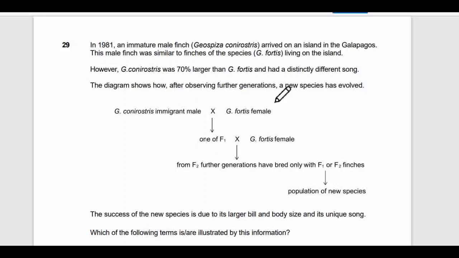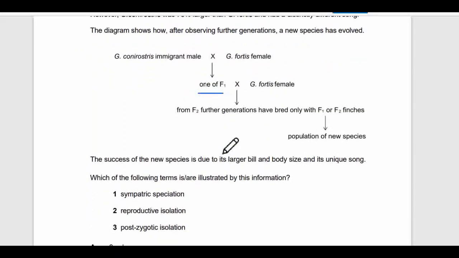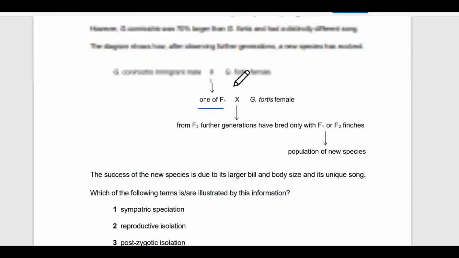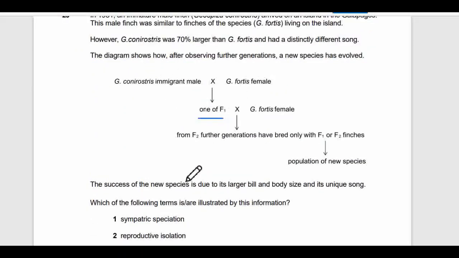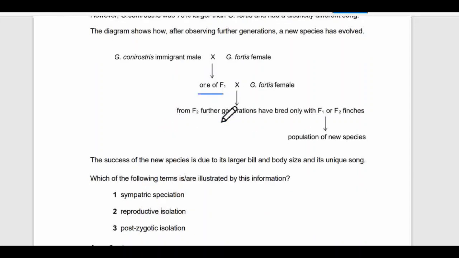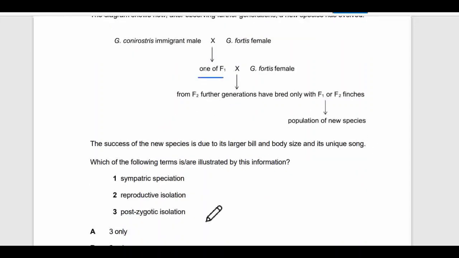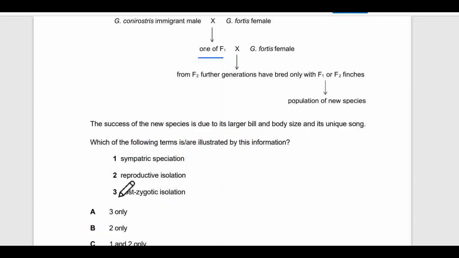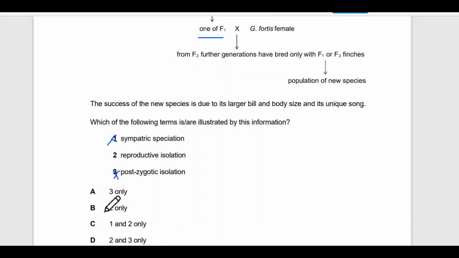If these two species had this type of isolation, we couldn't see an F1 generation. But we can say that the breeding is successful and new species are formed in the end. So this can't be applied either, right? This can't be applied, this can't be applied. Only this can be applied. So the answer is B, 2 only.